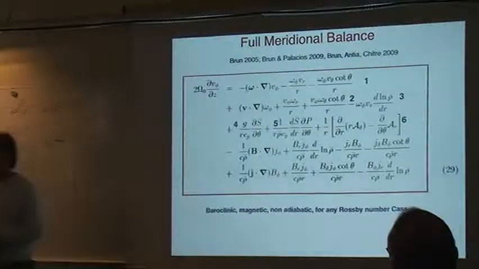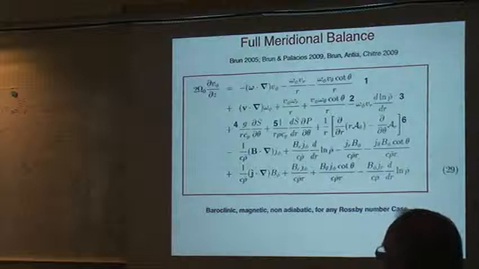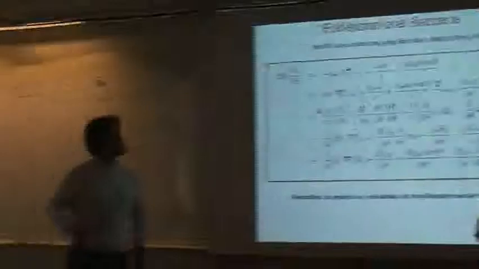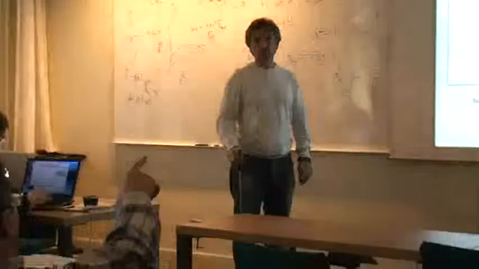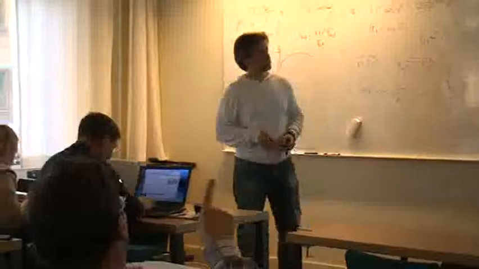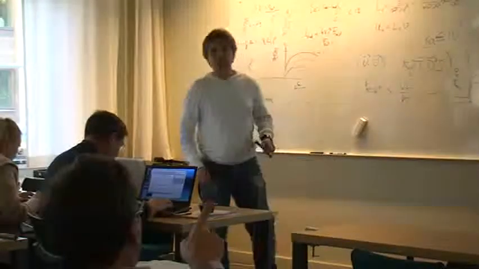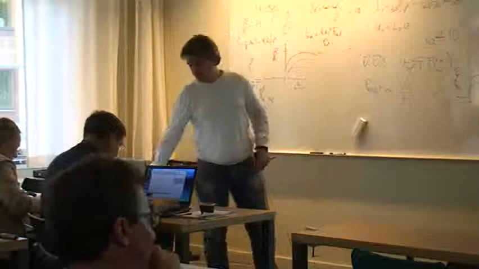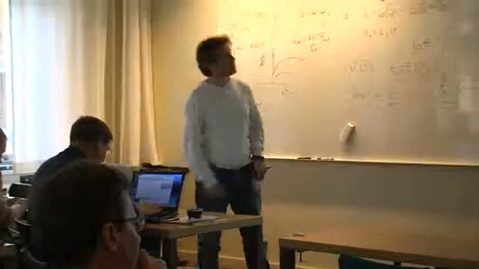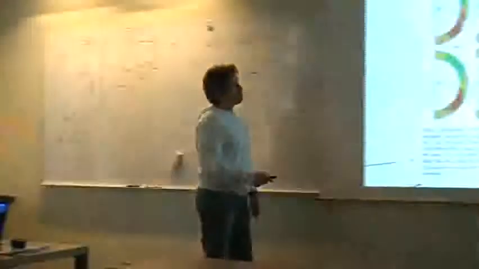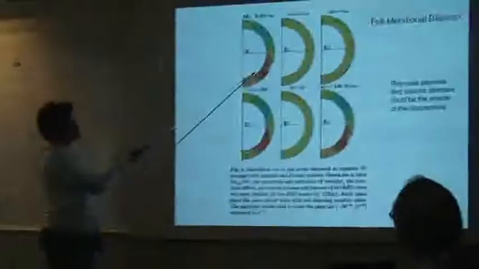Yes, this equation is obtained by taking the curl of the Navier-Stokes equation. And this is the phi component of this equation. And steady state. And so you can look at the model. This is dV phi over dz.